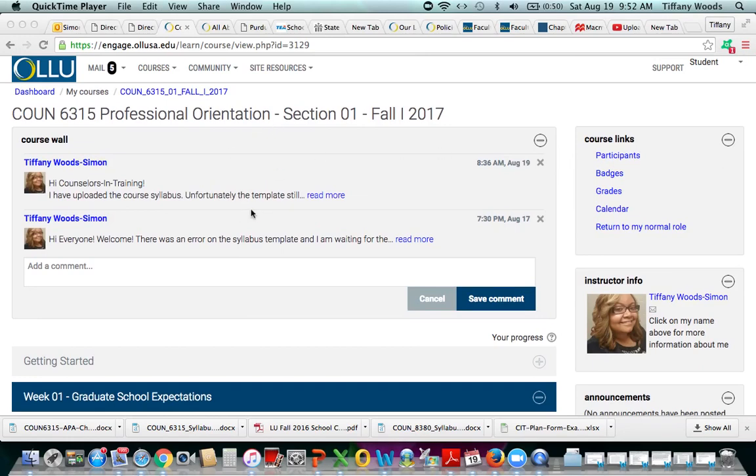One of the things that you'll notice when you log in is the course wall. This is a great place for students to communicate with each other and to communicate with their instructor. This is a very popular place for students to post questions, a general question about an assignment, instructions. Students also share different tips. So if there's an assignment that's coming and they found a great resource, students share here. You can consider this like your discussion board for the course itself versus individual assignments.